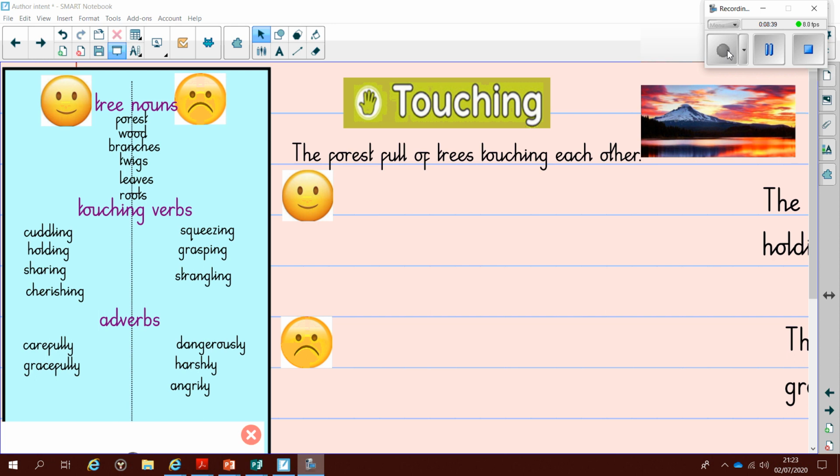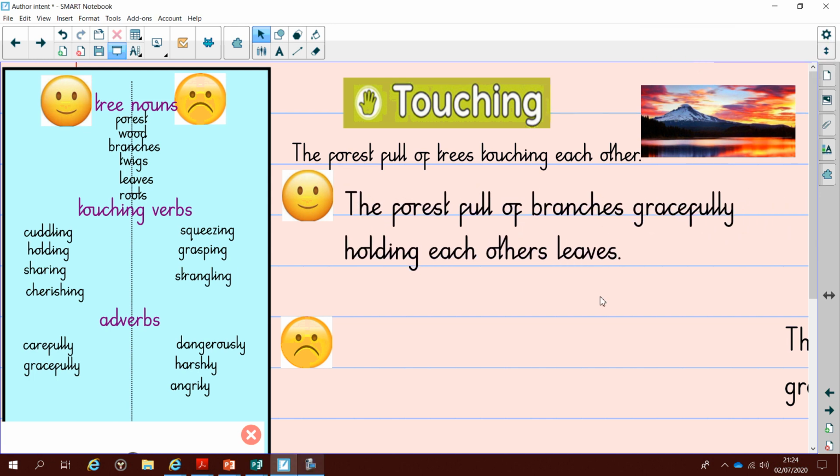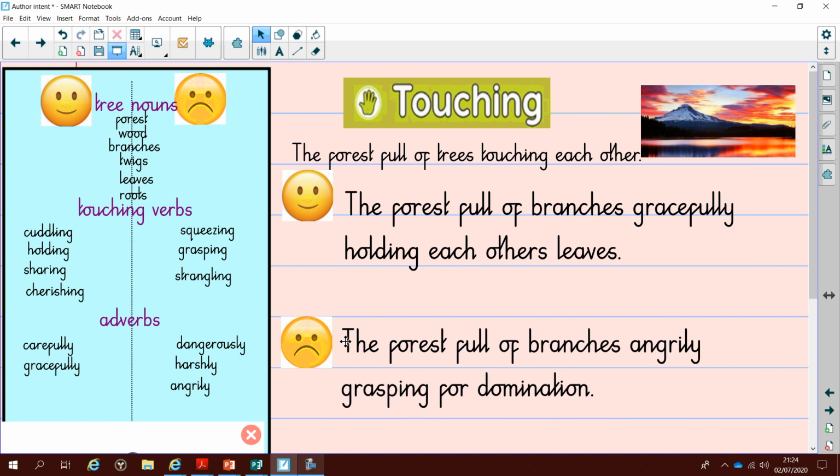So let's look at some of the verbs. They're there. So I've put cuddling, holding, sharing, cherishing, or nice touching verbs. Then we've got squeezing, grasping, strangling. They're definitely negative connotations. And then we've got the adverbs at the bottom. So let's just have a quick look at how I've changed the sentence. The forest full of branches gracefully holding each other's leaves. That's my positive sentence. And my negative one, the forest full of branches angrily grasping for domination.